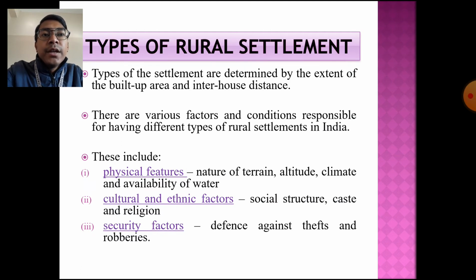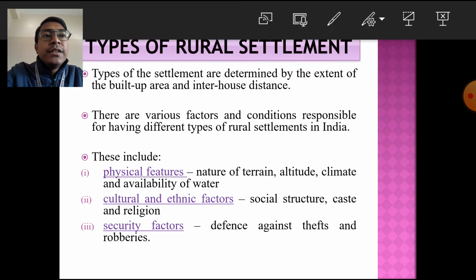So now I am going to discuss the types of the rural settlement. Before I discuss the types of the rural settlement, first of all, we must discuss what the factors are which are responsible for the formation of rural settlement. Types of the settlement are determined by the extent of the built up area and interhouse distance.